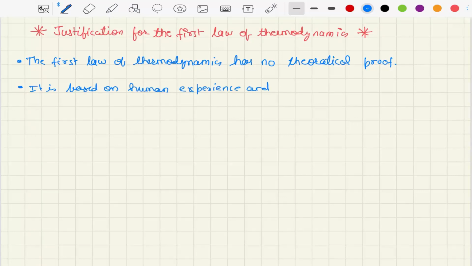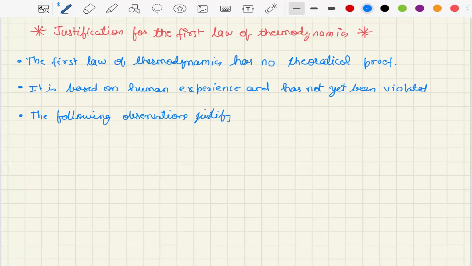The following observations justify the validity of this law.